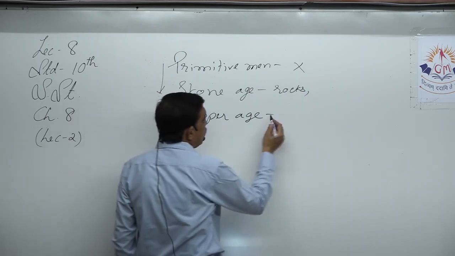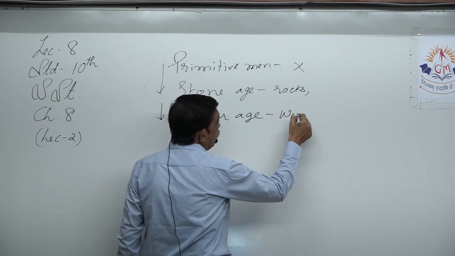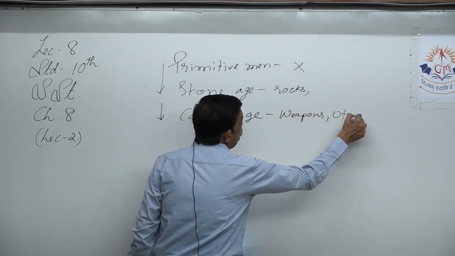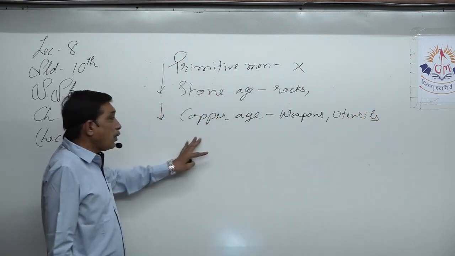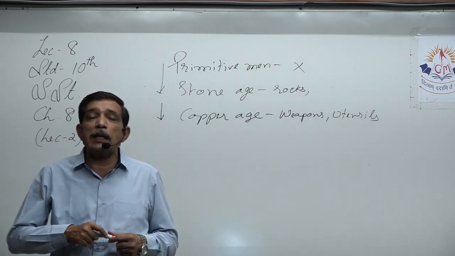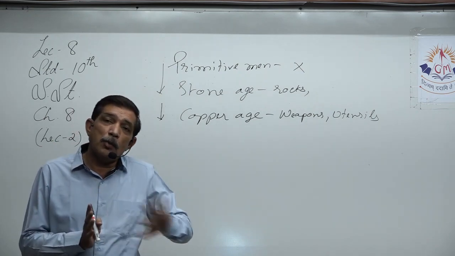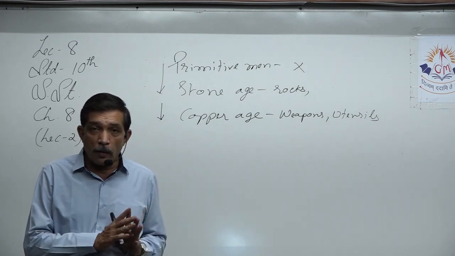where they usually made weapons and utensils. In Copper Age, they found out that mineral is the ore of copper, and they found out how to refine copper and get metal and remove the unwanted material out of that soil or out of that ore.